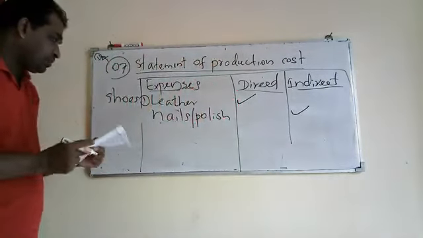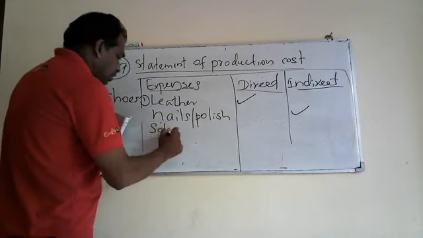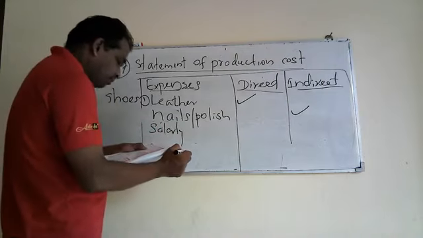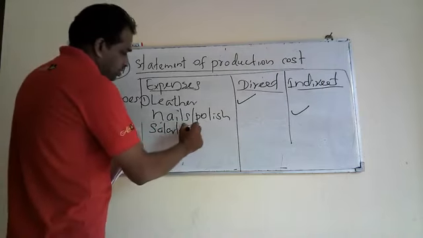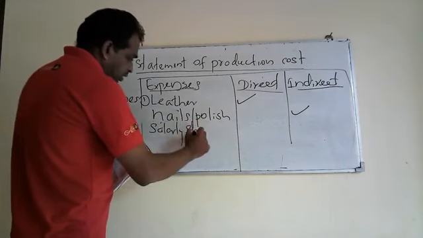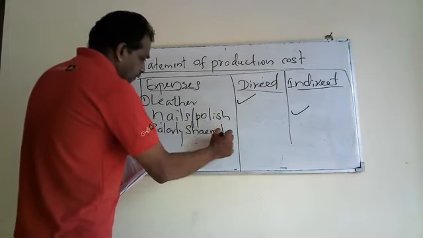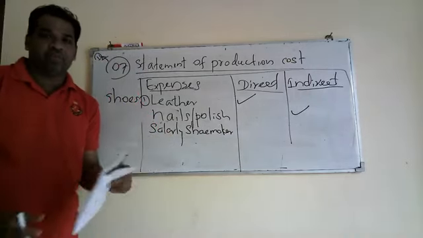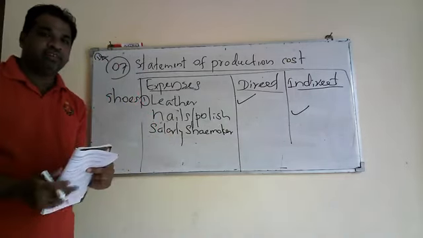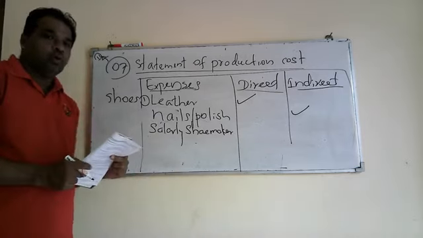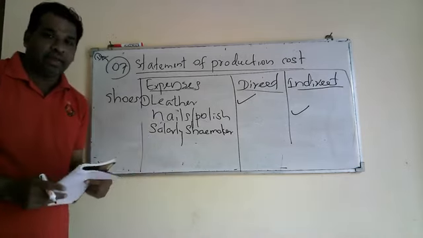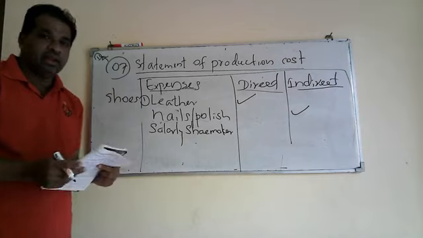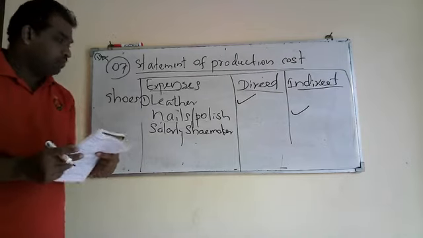You come to salary. Salary for the shoemaker. You know, the shoemaker is directly involved in the production process. He is the person who makes shoes. Therefore, what he is paid comes under direct labor.